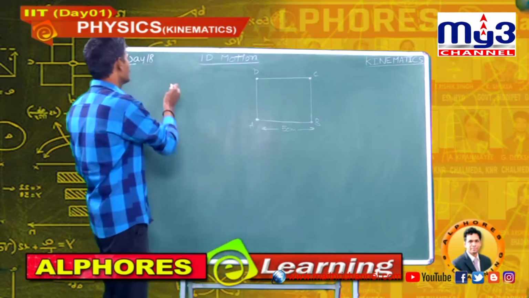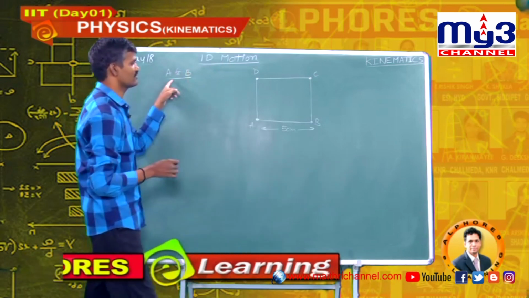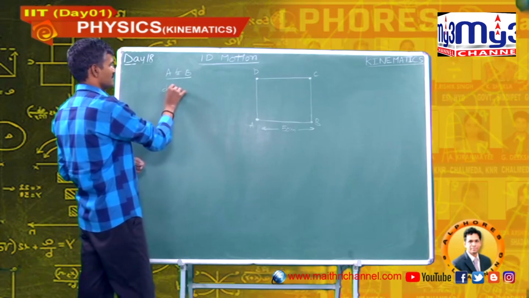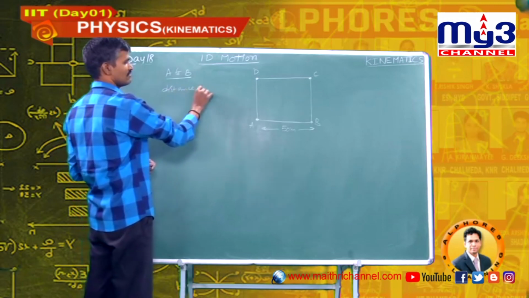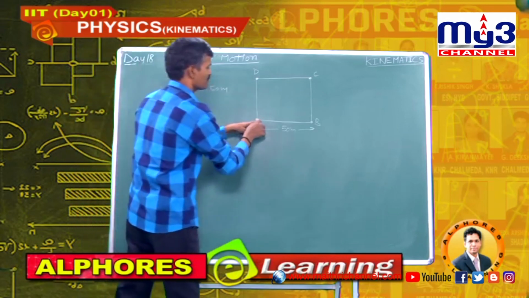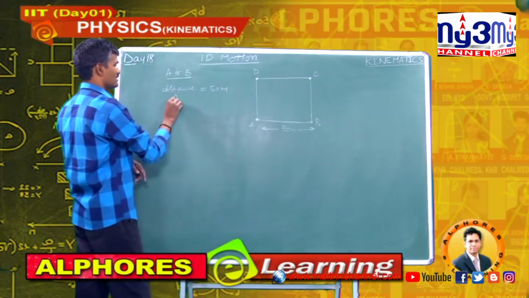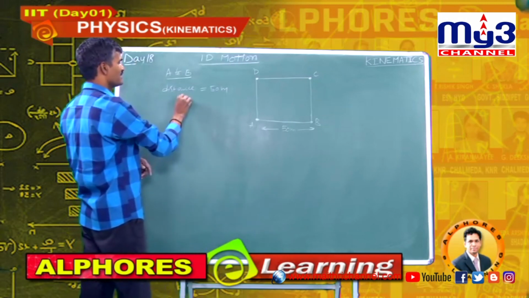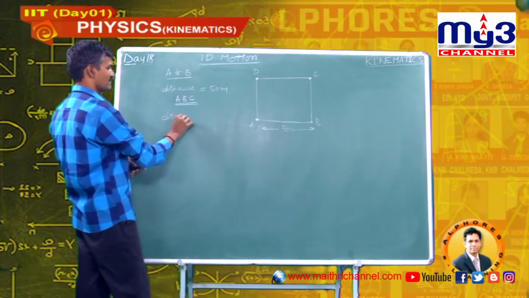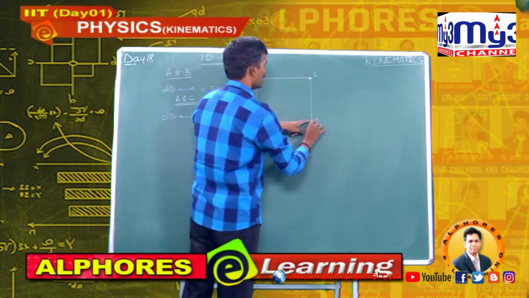If the man travels from A to B, the distance travelled is 50 meters. If he travels from A to B and then B to C, the distance travelled is, what is distance? Distance is the actual length. This is 50 and this is 50.